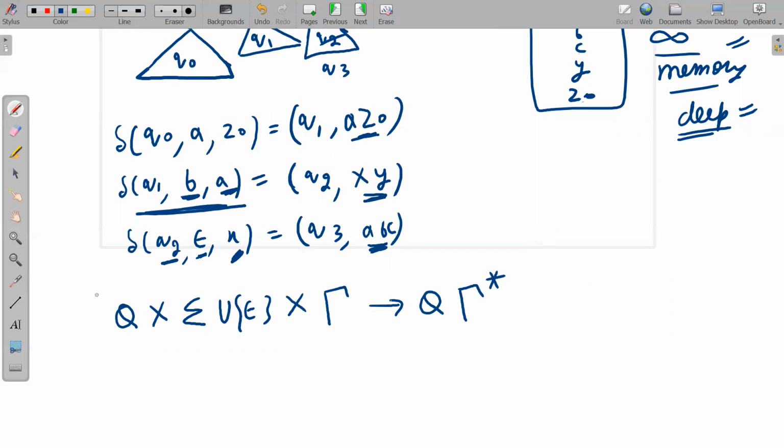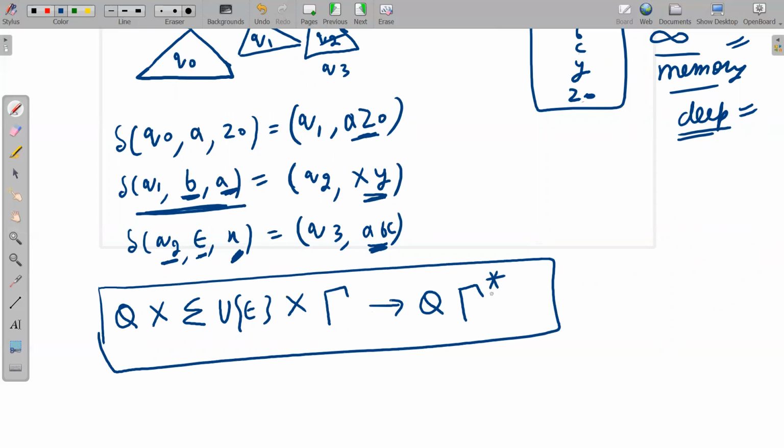So this is your intuitive, or rough, generalized way of writing delta. I am writing it roughly, because exactly what the delta will be depends on NPDA or DPDA. I am just giving you the idea that the PDA is at any state Q and is reading something from the tape, exactly one symbol from the tape. Null means you have read nothing from the tape, which is also allowed. Exactly one symbol from the stack, and we are going to some state q and pushing any number of symbols onto the stack. Tau star means any number of symbols onto the stack.